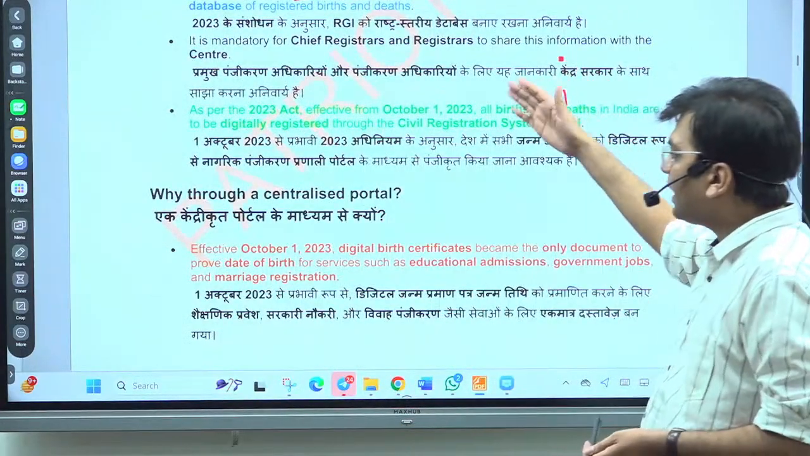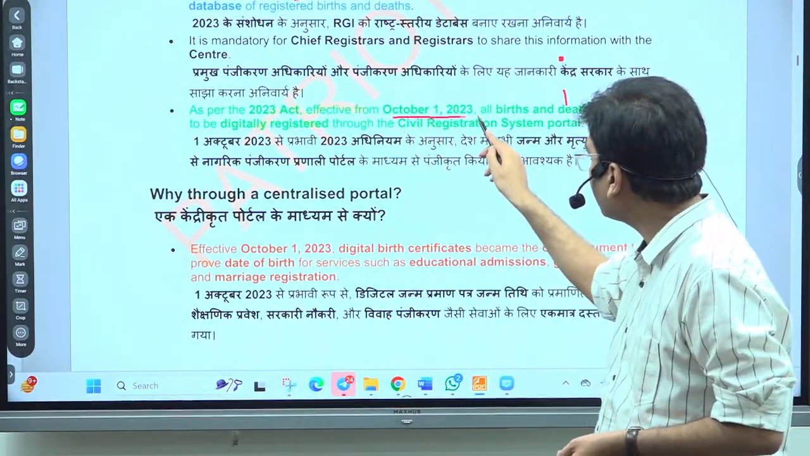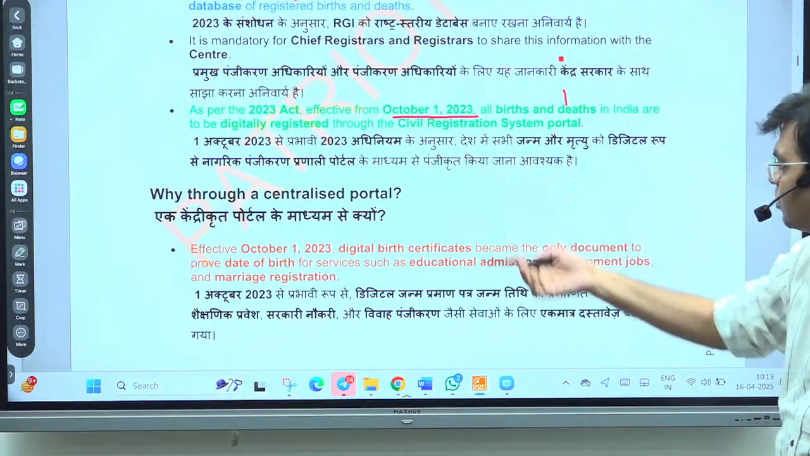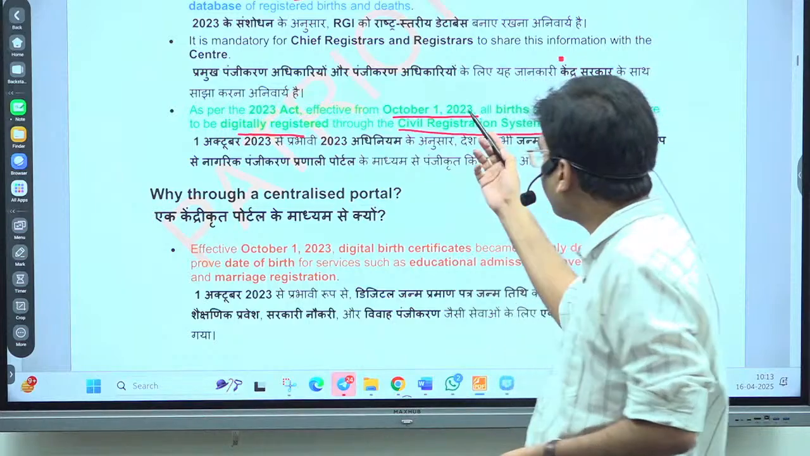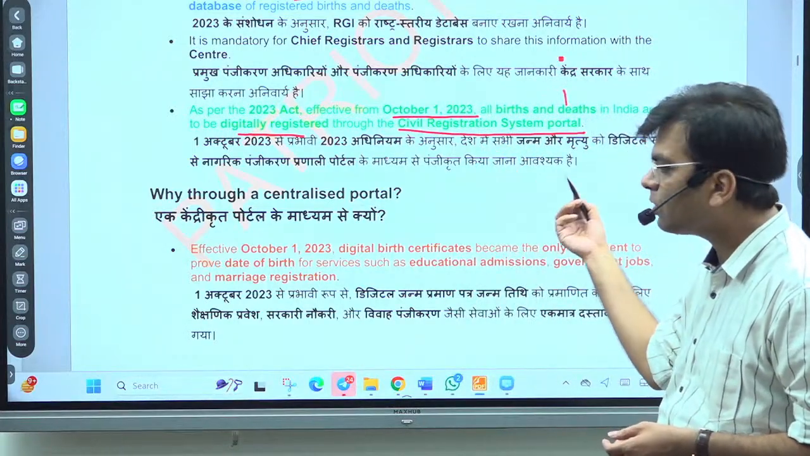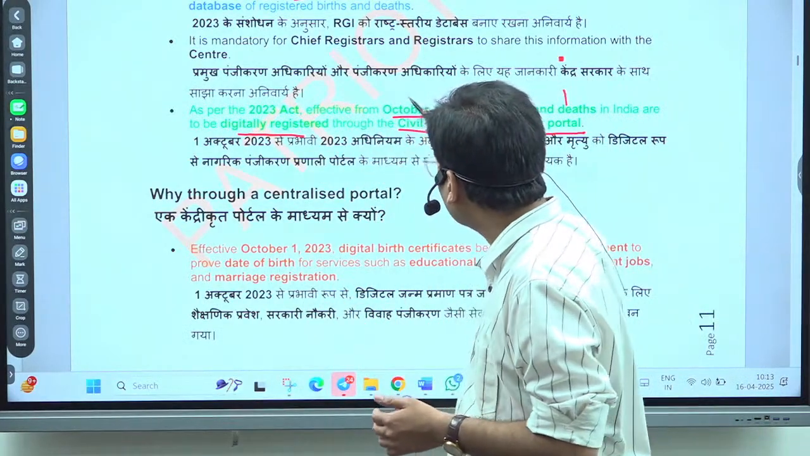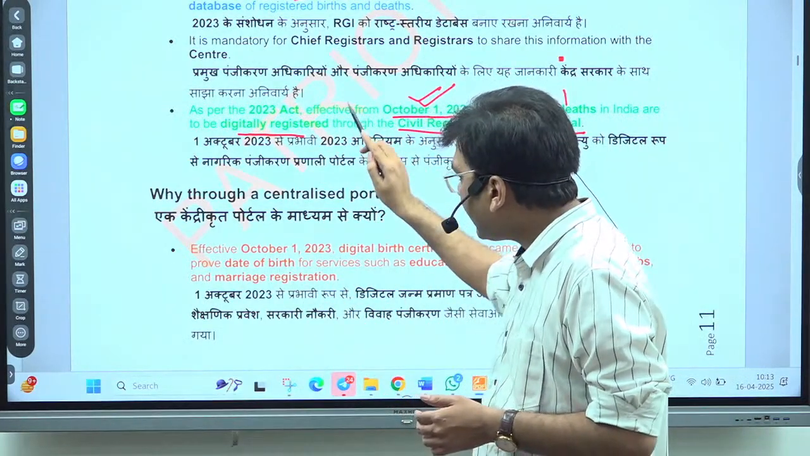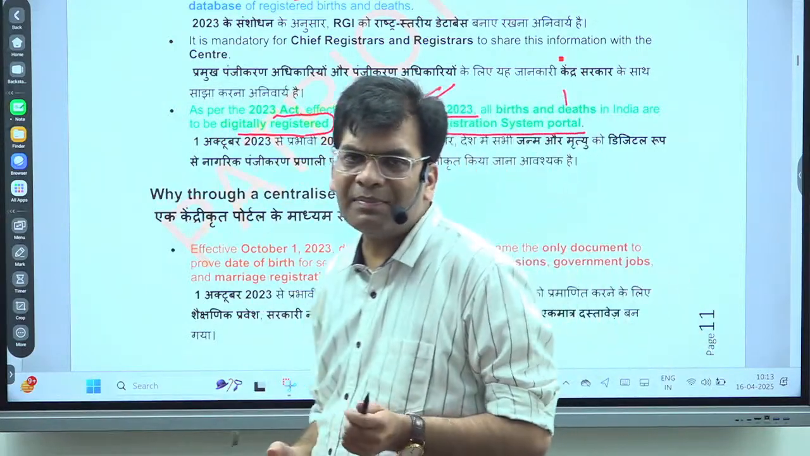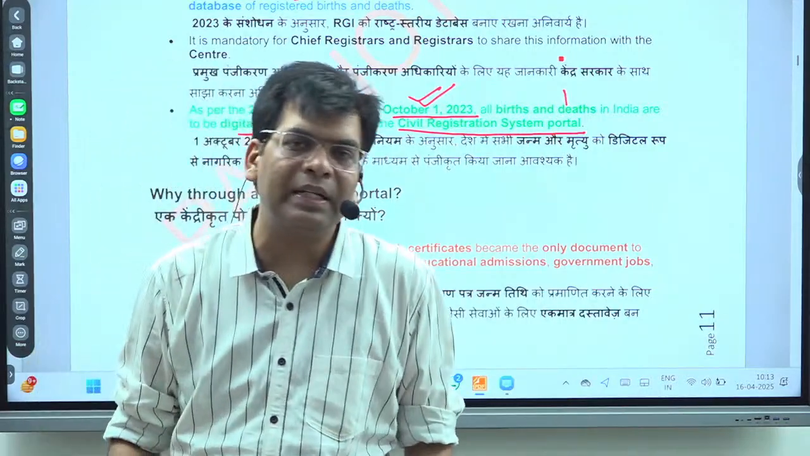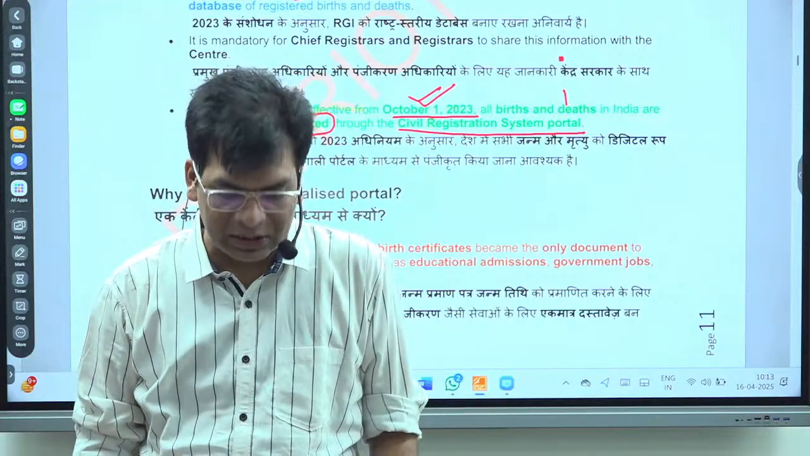Further, as per the 2023 Act, effective from October 1, 2023, all births and deaths in India should be digitally registered, and it should be provided on the platform known as the Civil Registration System portal. So from October 2023, it is mandatory to register digitally so that you can transfer the data in an easy manner. Collection, modification, editing, amendment, all things become easy with digital registration.